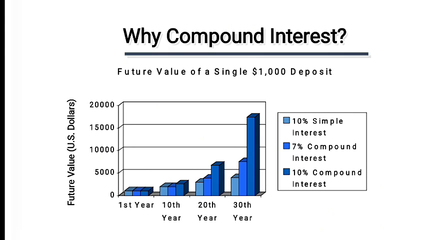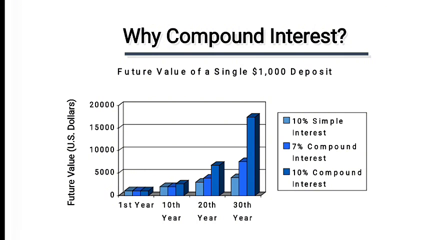Now if you see, 1,000 rupees in the first year is only the principal amount, but after 10 years that $1,000 has increased to about $2,500. After the 20th year, it has increased to more than $5,000, and after the 30th year, to more than $15,000.